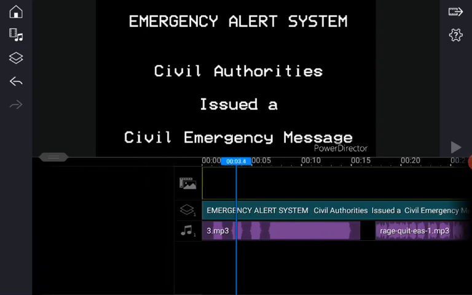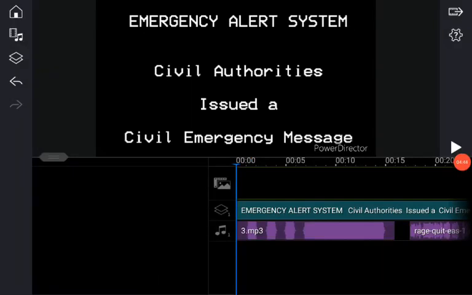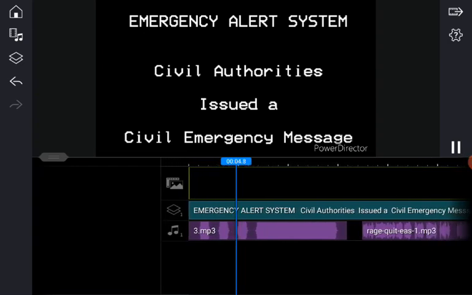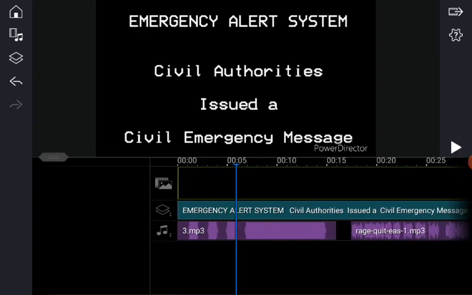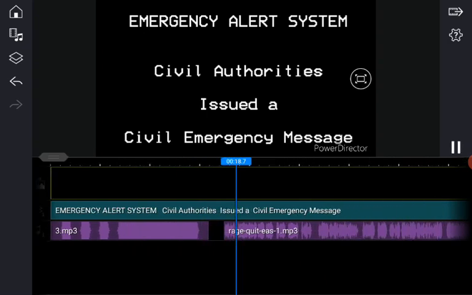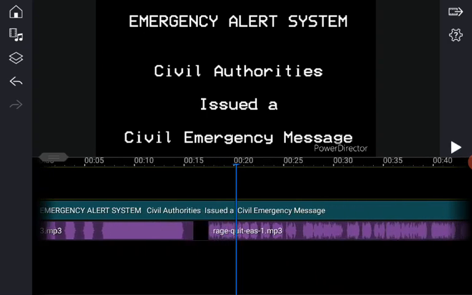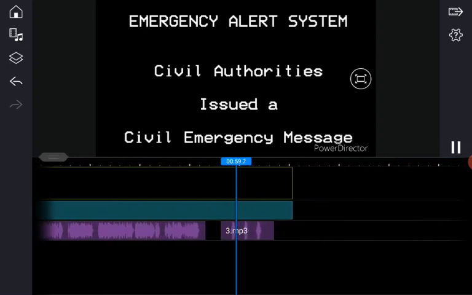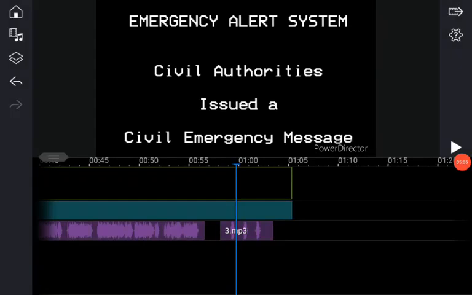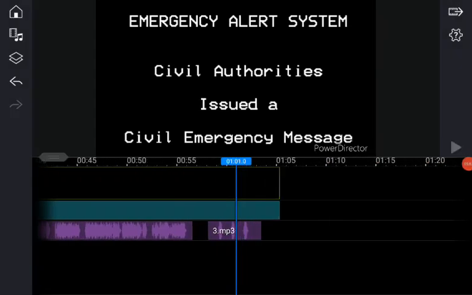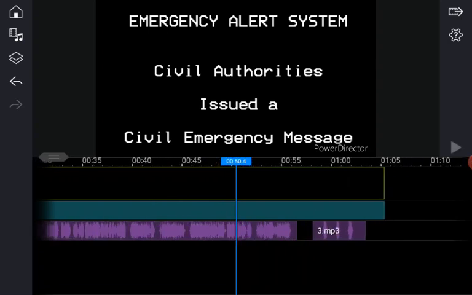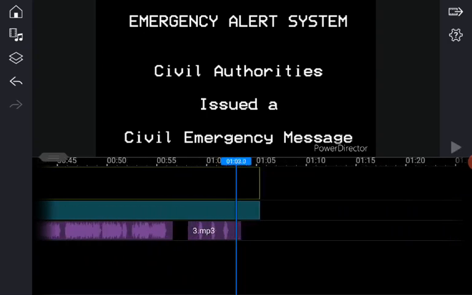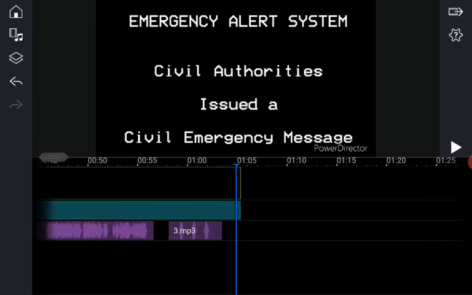Okay, so the starting tones should be your best opportunity to add that. The message, issued a civil emergency message, that's priority number 2. And the end tones, that's priority number 3. Making an EAS alert will take quite a lot of effort, but you will get used to it somehow.